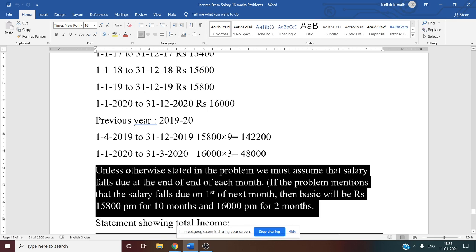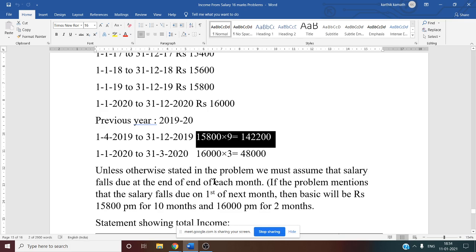See this, if the problem mentions that salary falls due on the 1st of next month, then the basic will be rupees 15,800 per month for 10 months and 16,000 for 2 months. So here instead of 9 we have to do 10. Why? Because March month salary we are receiving in the month of April, April in the month of May, May in the month of June, June salary in the month of July.